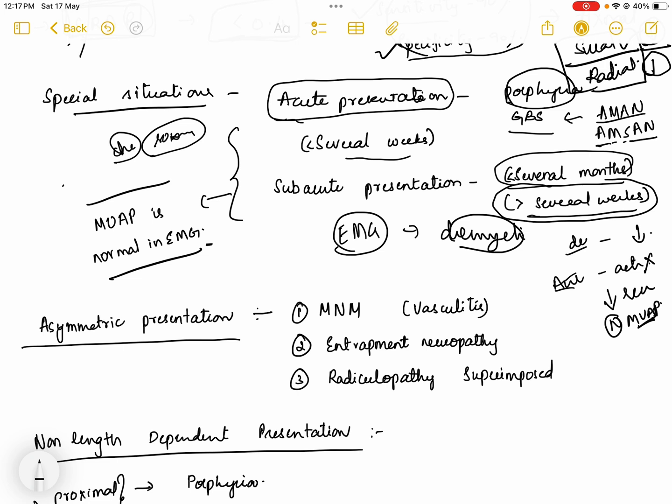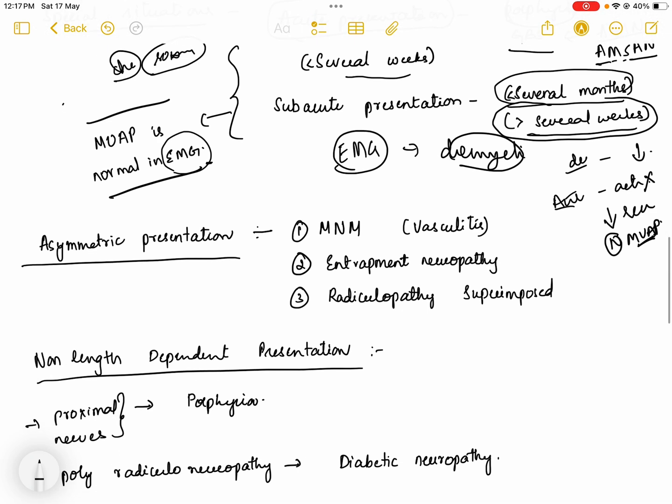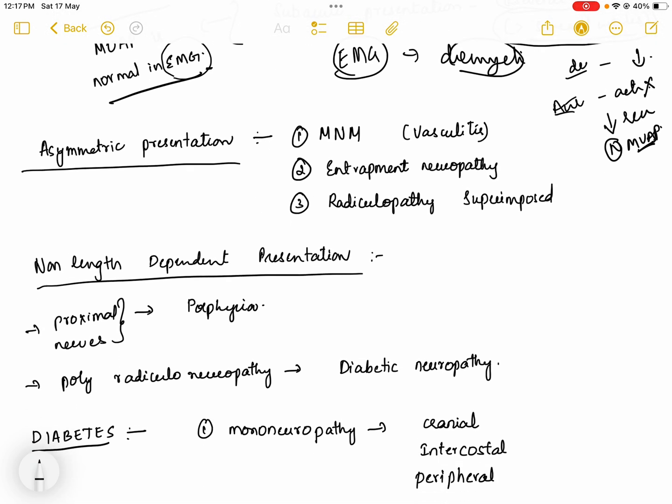In subacute presentation also, MUAP would be normal, but presence of fibrillations and fasciculations could be there, but MUAP is normal in EMG. And there are also some other situations like asymmetric involvement of axonal neuropathy. Normally this axonal neuropathy is very chronic and they present symmetrically, first in the lower limbs, then goes to the upper limbs. So if it is asymmetric presentation or only one nerve is involved, then we have to think of these causes like mononeuritis multiplex.